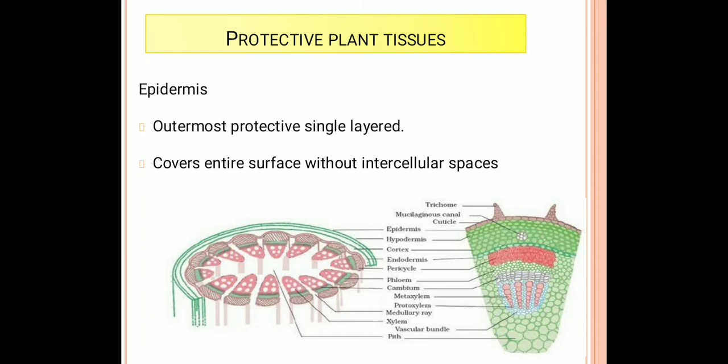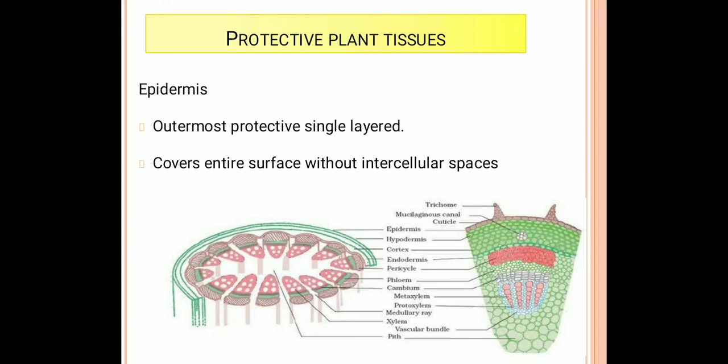Good evening, students. Next one is the protective plant tissue. We have discussed the normal plant tissues, like simple permanent tissue and complex permanent tissue, and other things. But the last one is the protective plant tissue. What are all the protective plant tissues?